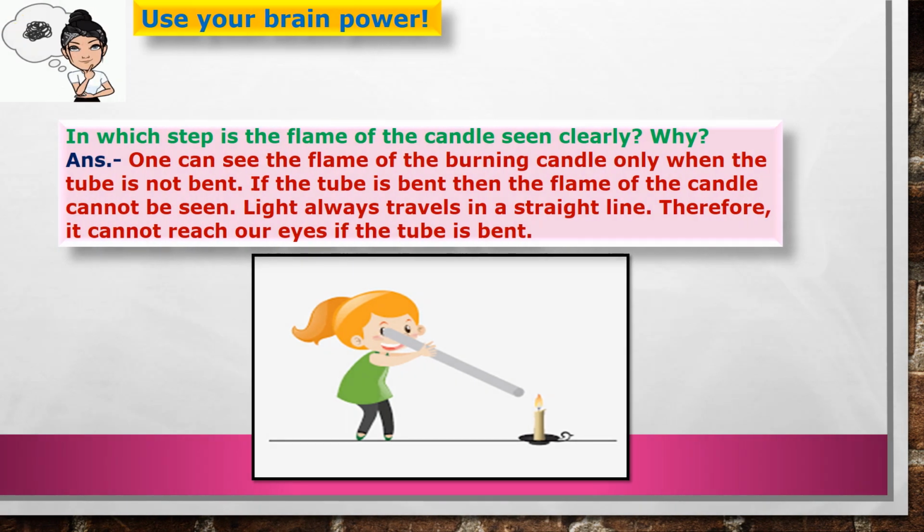Now use your brain power. In which step is the flame of the candle seen clearly and why? One can see the flame of the burning candle only when the tube is not bent. If the tube is bent, then the flame of the candle cannot be seen. Light always travels in a straight line, therefore it cannot reach our eyes if the tube is bent.